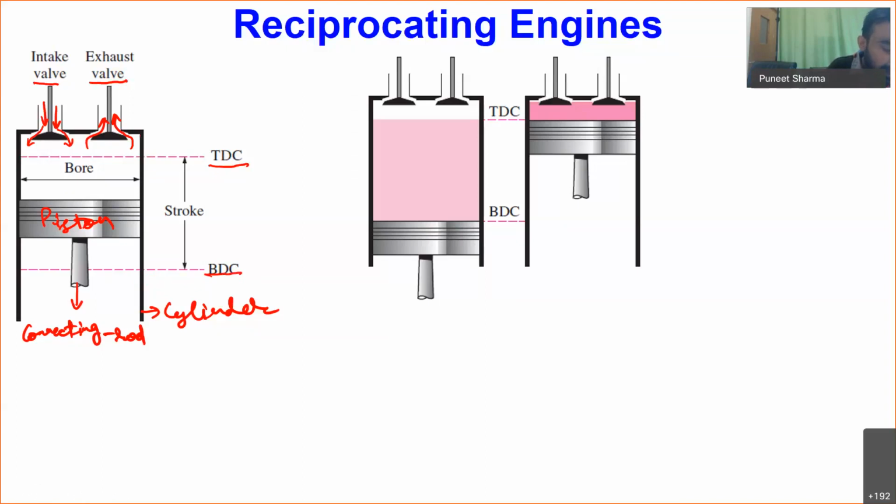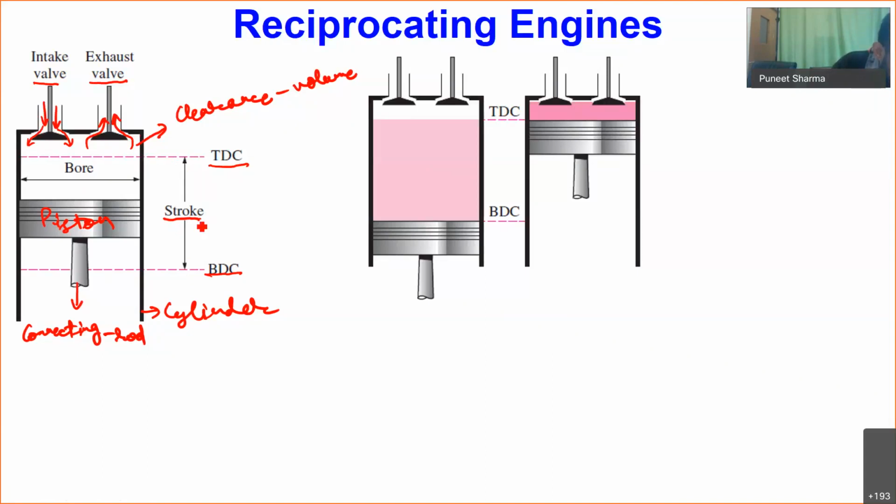The volume above the top dead center, where our piston does not reach, between the topmost position of the piston and the cylinder top surface, is referred to as clearance volume. The maximum distance traveled by the piston, from bottom dead center to top dead center, is referred to as the stroke of the piston.